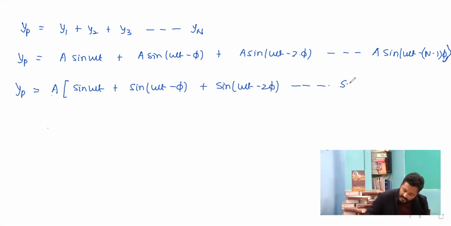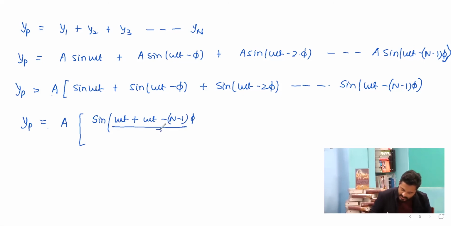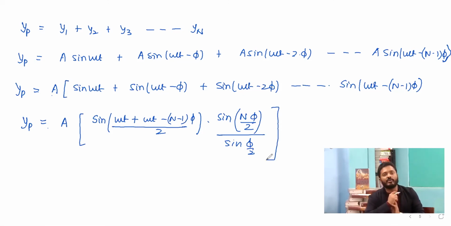So this sine series is in the form of AP. In order to add this, I can simply write it as A, sine of first angle plus last angle by 2, I hope you remember this formula, times sine of n times the common difference by 2 upon sine of the common difference by 2. So this is the final resultant which we are going to have. If you remember this result, you can simply write it in this way.